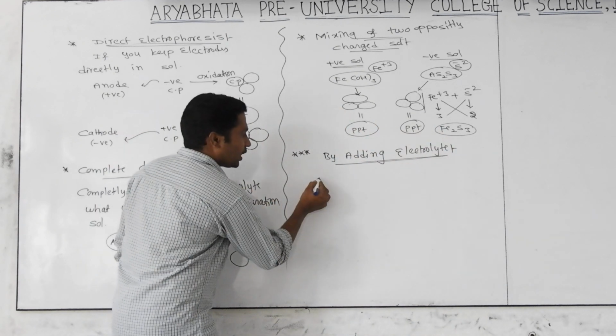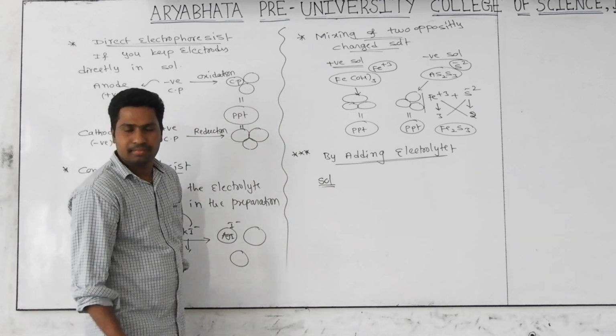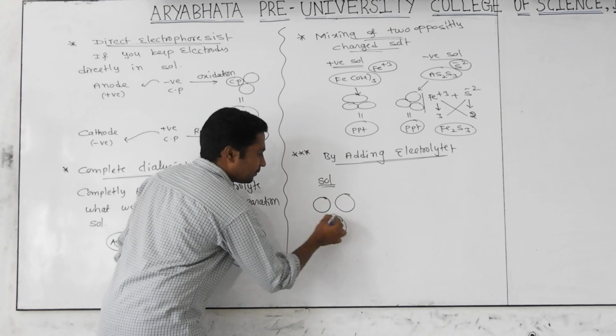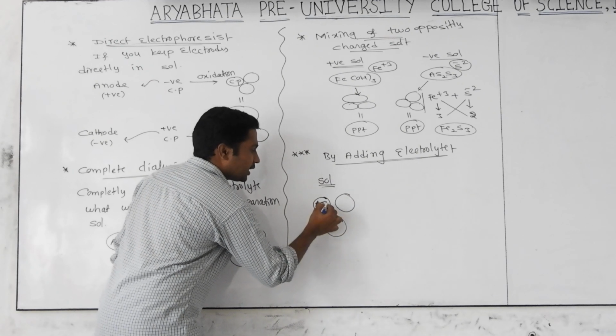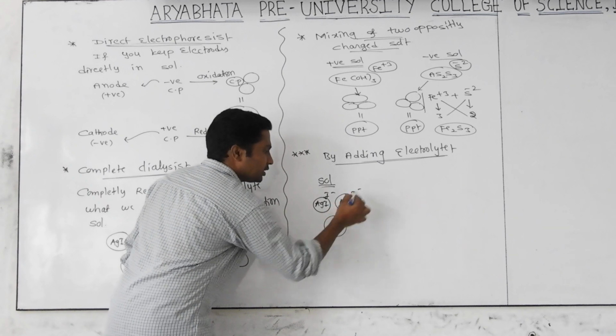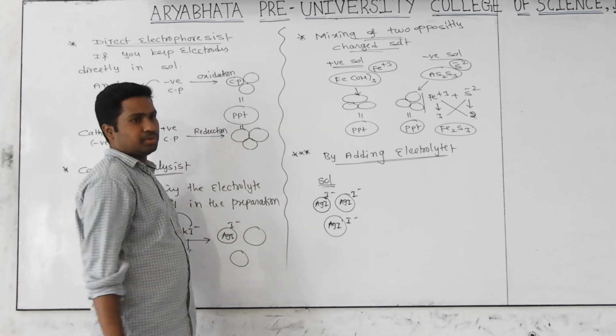First of all, we have to take the sol particle. Sol means nothing but colloid. For example, I am taking silver iodide colloid. On each silver iodide, what will be there? I minus will be there. Yes or no? That's why the sol is called a negatively charged sol. We know this very well.